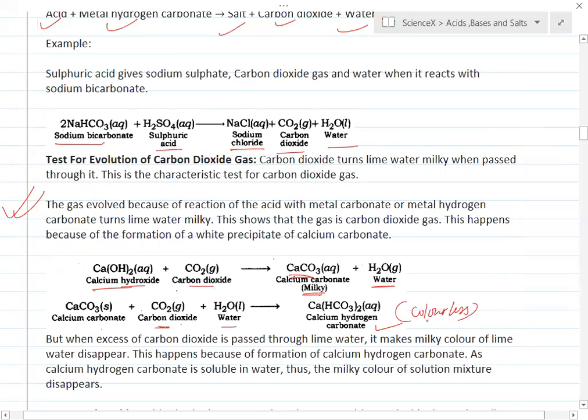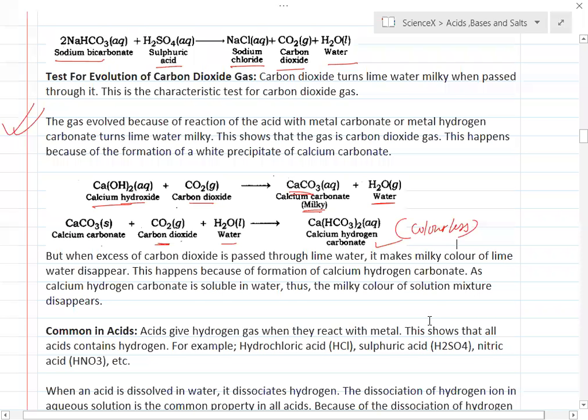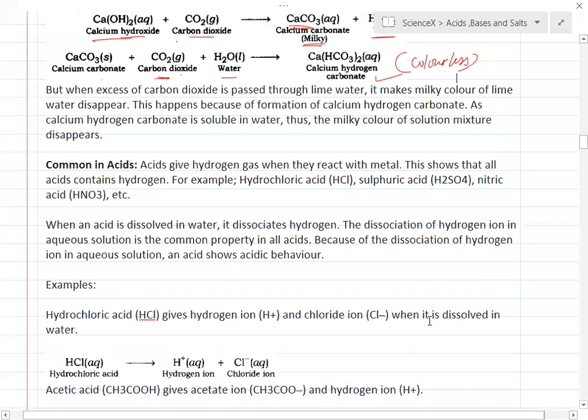Now some common properties in acids. Acids give hydrogen gas when they react with a metal. This shows that all acids generally contain hydrogen. Hydrochloric acid, you can see hydrogen is there. Sulfuric acid H2SO4 is there. Nitric acid HNO3, here also hydrogen is there.